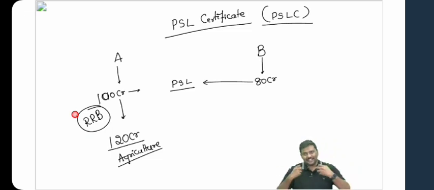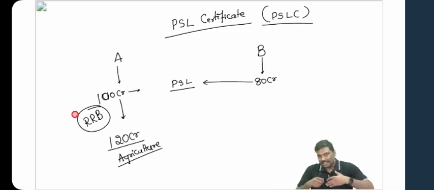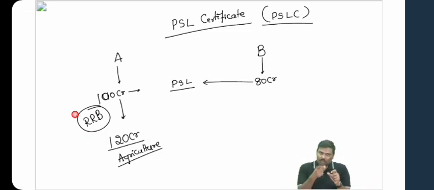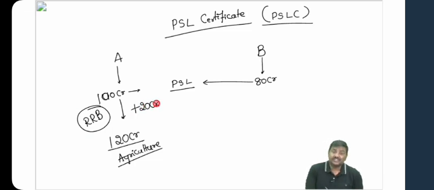Don't you think, because of the structure of regional rural banks, most of them will end up giving more loans to the agriculture sector? Remember, go back to the structure of RRBs, how they are set up, what their role is, etc. You will realize it. So they will end up giving more than what they're supposed to to the agriculture sector. Let's say hypothetically in this example, they have given 20 crore rupees extra.